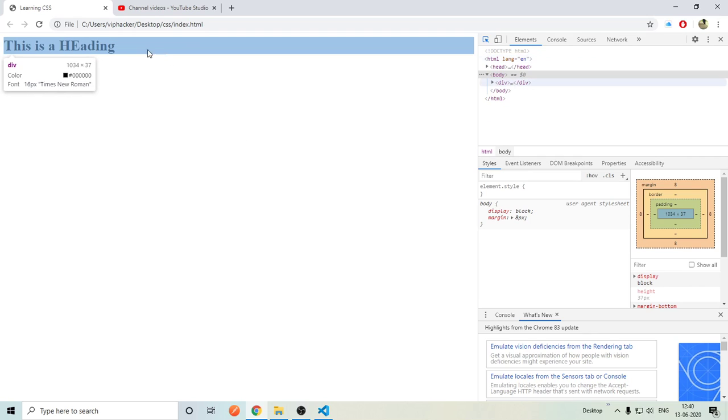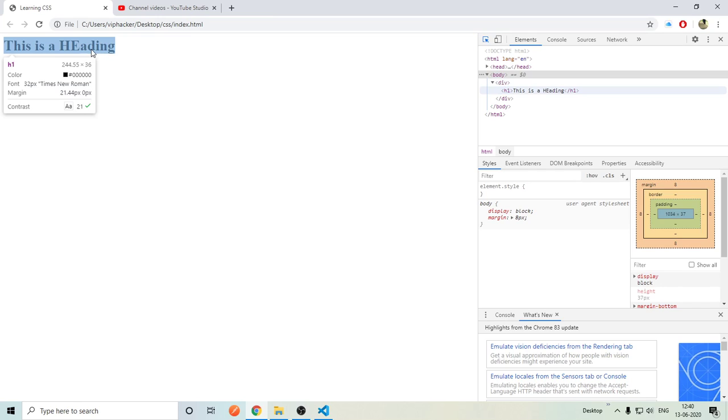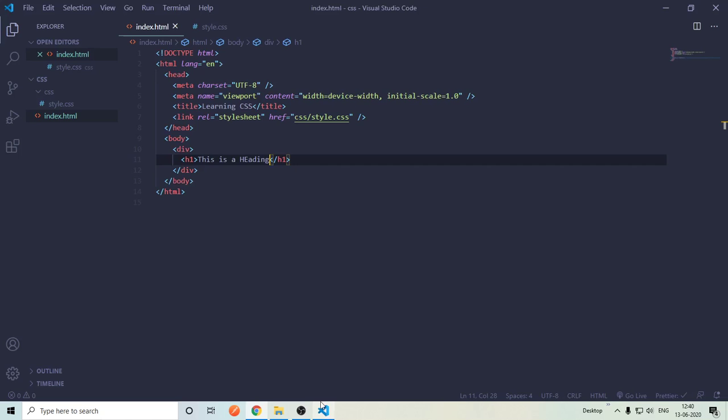They both are display block. They both contain 100% width. H1 doesn't look like it contains 100% width, but it is a display block element. Make sure that you remember this is a display block element. Every tag or element is display block except these three inline tags. What are these three tags?